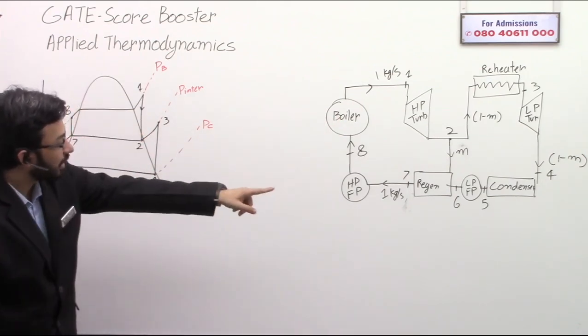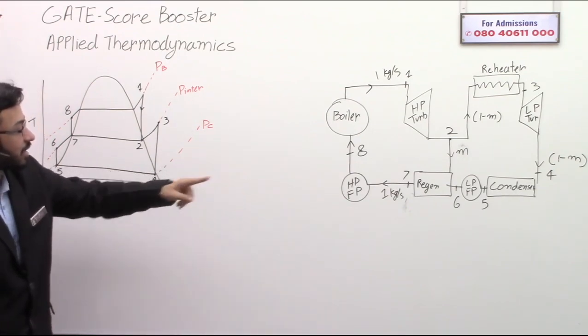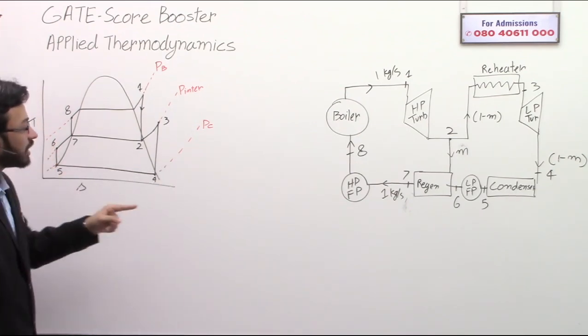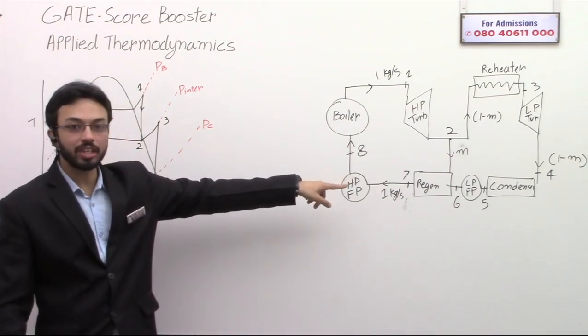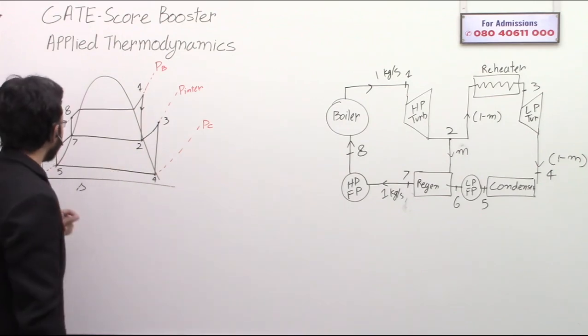Then 4 to 5 is the condensation. Then 5 to 6 is the pump work. That is the low pressure feed pump. Now see what happens.